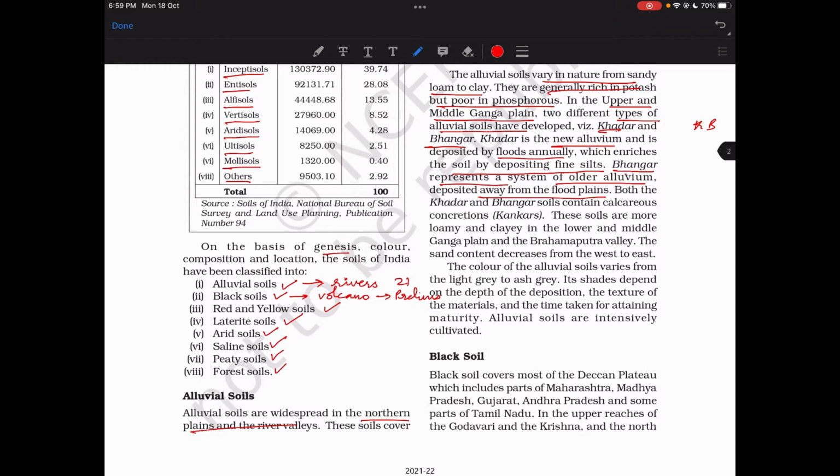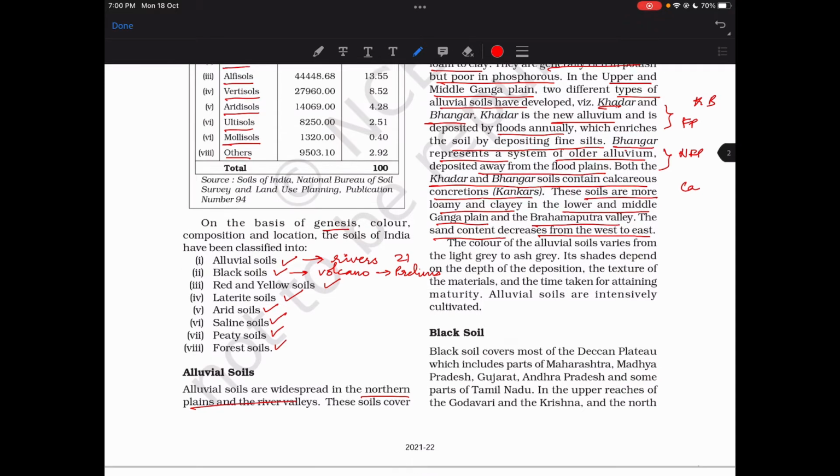So Khadar is floodplain, and Bhangar is non-floodplain. Both Khadar and Bhangar soils contain calcareous concretions, kankars, which is basically calcium. These soils are more loamy and clayey in the lower and middle Ganga plain and Brahmaputra valley. The sand content decreases from west to east.